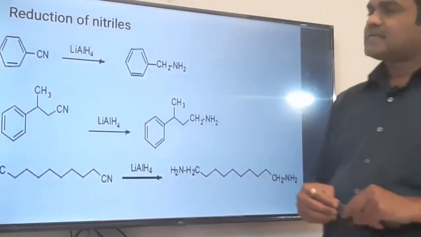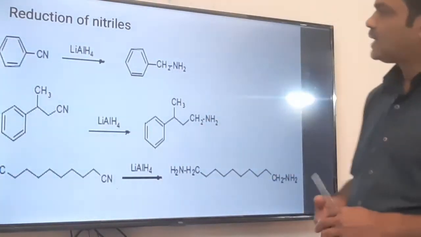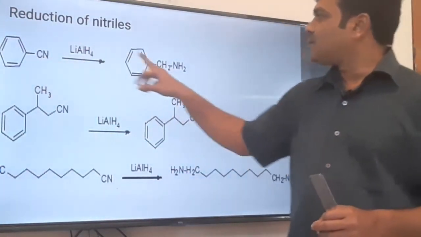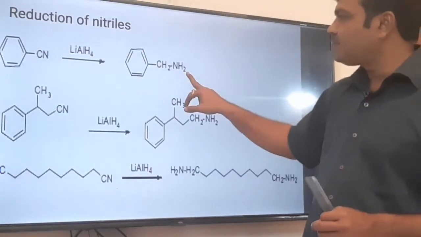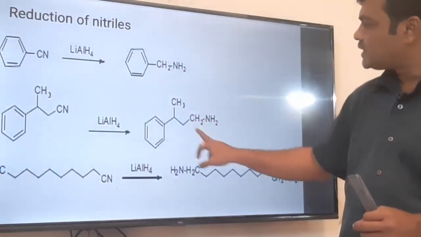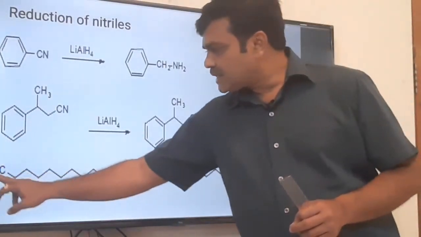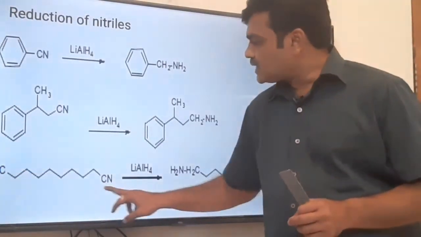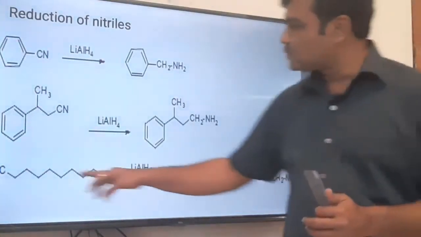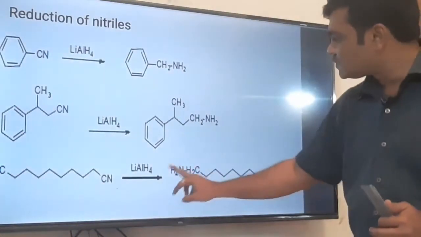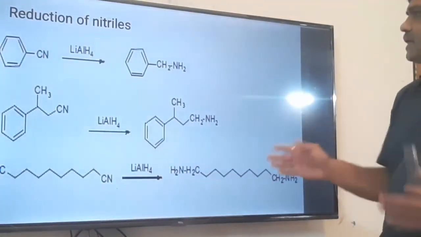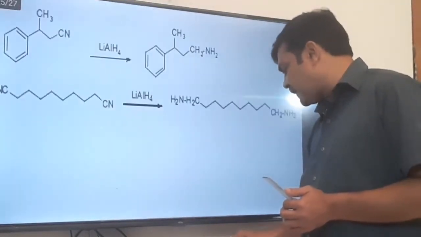We have discussed the cyanide. These are some other additional examples of cyanide reduction. Here you can see C triple bond N is reduced to CH2NH2, that is amine. Here also in this case C triple bond N is reduced to CH2NH2. Here in this case two cyanide groups are there at the terminal positions, C triple bond N and C triple bond N, so both will be reduced to CH2NH2, that is amine. This is about the reduction of nitriles.